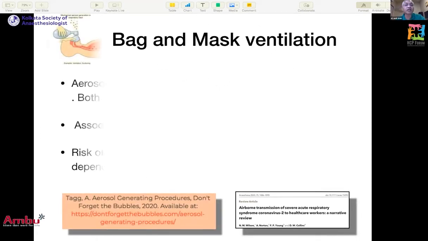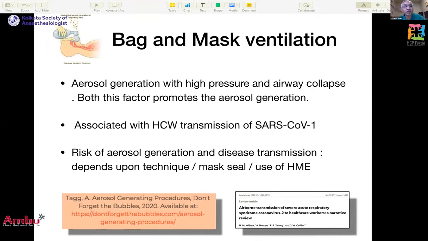Bag and mask ventilation: there is definite aerosol generation with the high pressure you are creating while giving positive pressure ventilation, and airway collapse, which routinely occurs with bag and mask ventilation. Both these factors promote aerosol generation. It was also associated with high healthcare worker transmission in SARS-CoV-1.